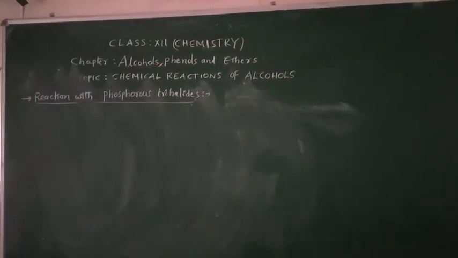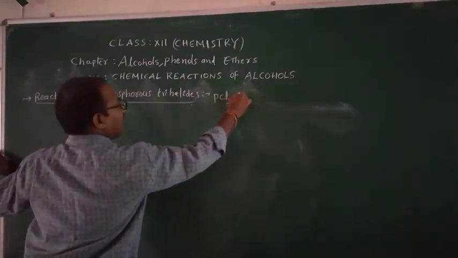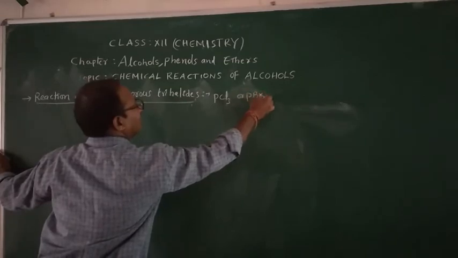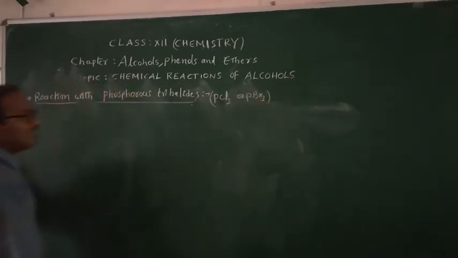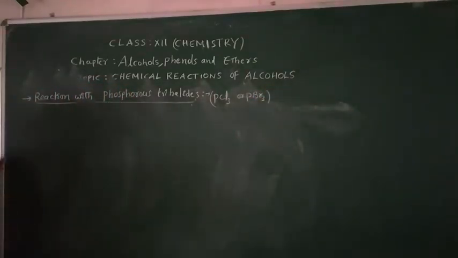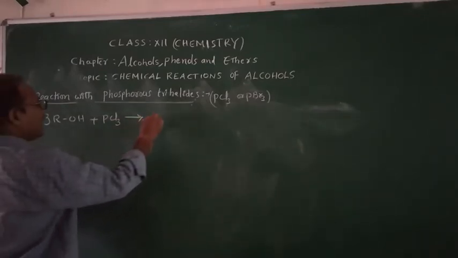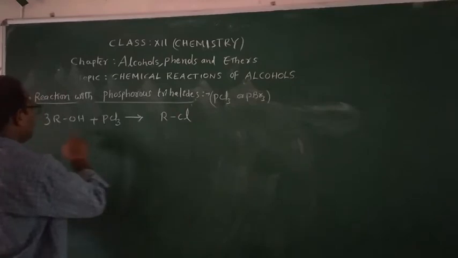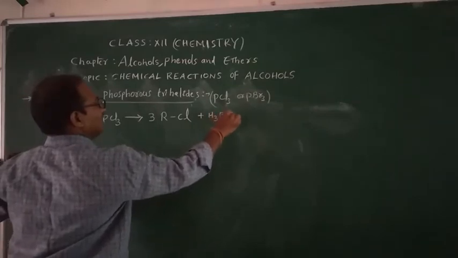Next, children, reaction with phosphorus trihalide. Phosphorus trihalide means PCl3 or PBr3. Tri means 3, Br3, Cl3, that is trihalide. Already we have learned this reaction in haloalkanes and haloarenes, first chapter. Now once again I will write. When alcohols react with PCl3, alkyl halides will form, 3 moles of RCl plus H3PO3. This is the reaction.